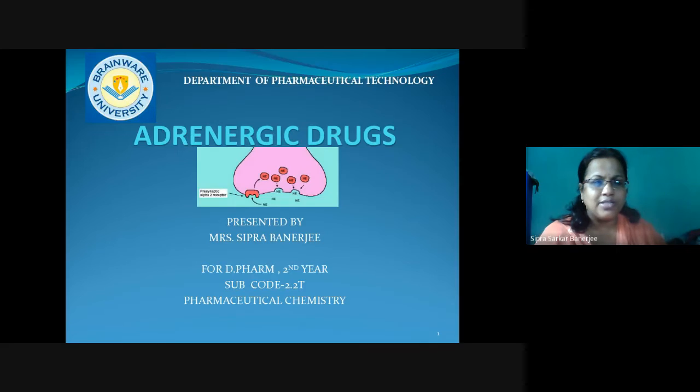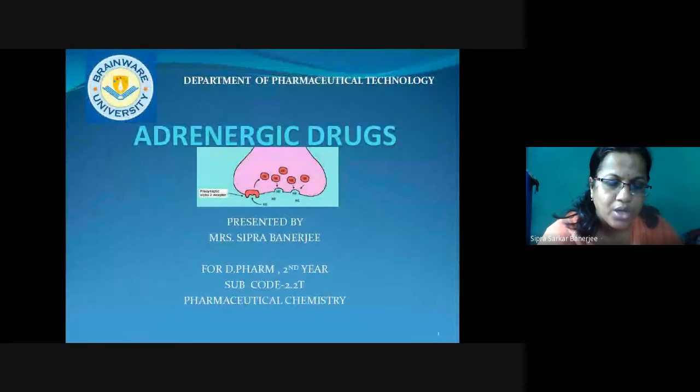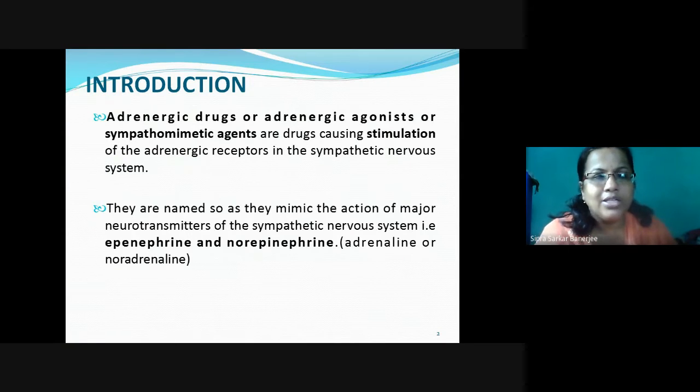This is a drug related to the sympathetic and parasympathetic nerves, working on sympathetic and parasympathetic nerves. This topic is related to pharmaceutical chemistry for the diploma second year, and this will also help in knowing different information related to the drugs acting on adrenergic nerves. So, adrenergic drugs or adrenergic agonists or sympathomimetic agents. That means this drug can be named as adrenergic drugs or adrenergic agonists or sympathomimetic agents because the drug causes